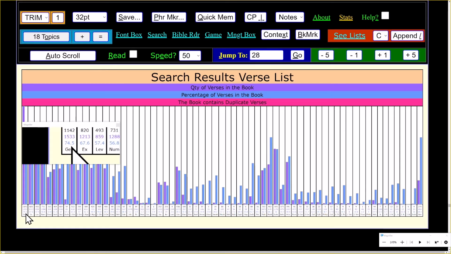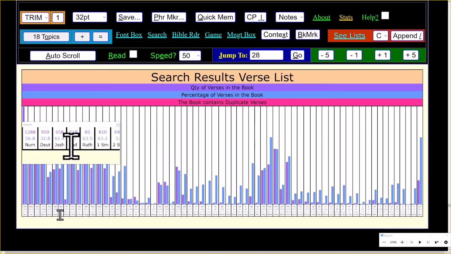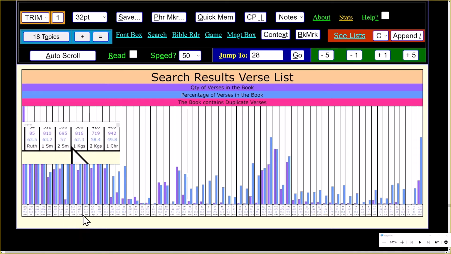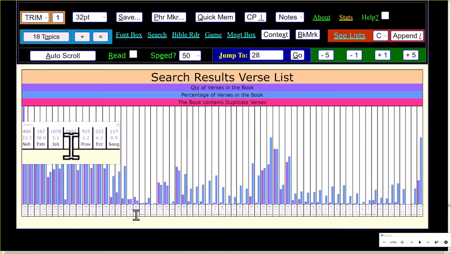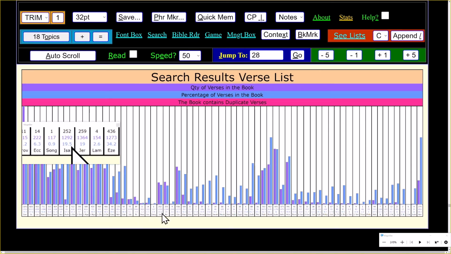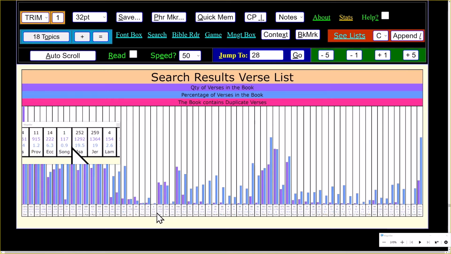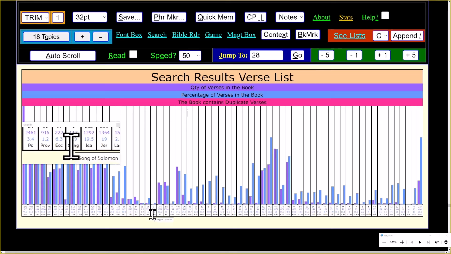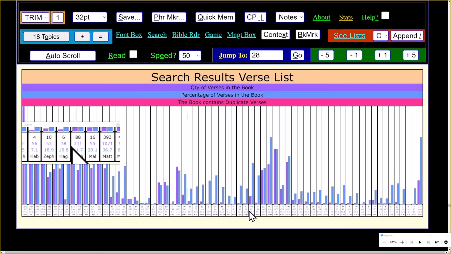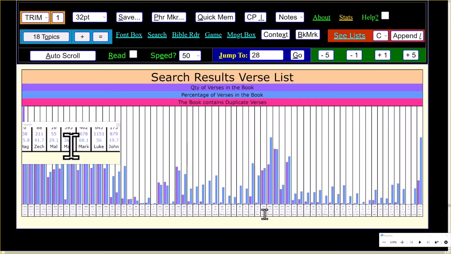Okay. It looks like there's a lot of them in here that have over half of the verses. There's one that's a little below half. Oh, that one's almost down to a quarter of them. And then we got Job with 5.1% and 3.4%. Song of Solomon is only 0.9%. That one's pretty low. But I was actually kind of surprised to see how many of them actually begin with "and." And look at Mark.